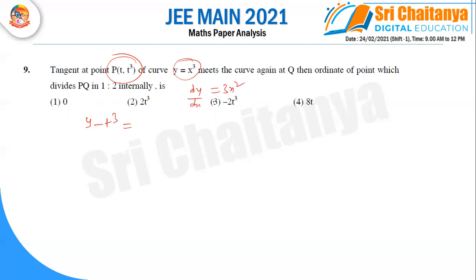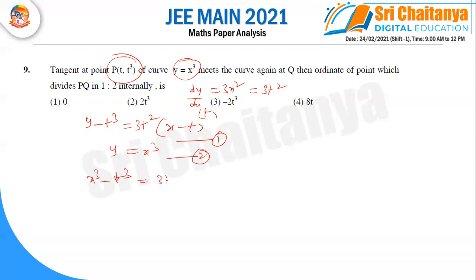At x equal to t, the slope is 3t square. After calculating, one more equation is given, y is x cube. Solving these two equations, in place of y I am substituting x cube. After solving, you can get one equation: x minus t into x plus 2t is equal to 0.